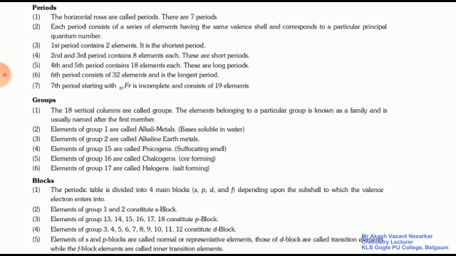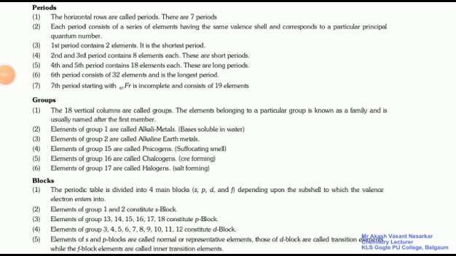Next one is the blocks. The periodic table is divided into 4 main blocks, S, P, D, F, depending upon the subshell to which the valence electron enters. Elements of group 1 and 2 constitute the S block. Elements of group 13 to 18 constitute the P block. Elements of group 3 to 12 constitute the D block. Elements of S and P blocks are called normal or representative elements. Those of the D block are called transition elements, and F block elements are called inner transition elements. Right. So this is about the periods, groups, and the blocks.